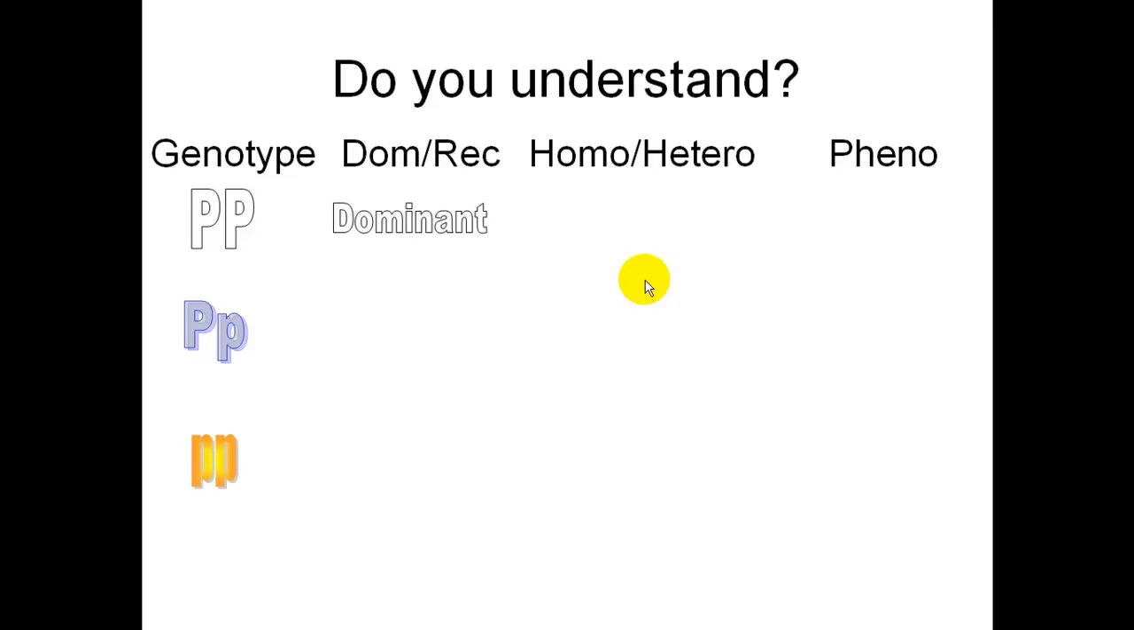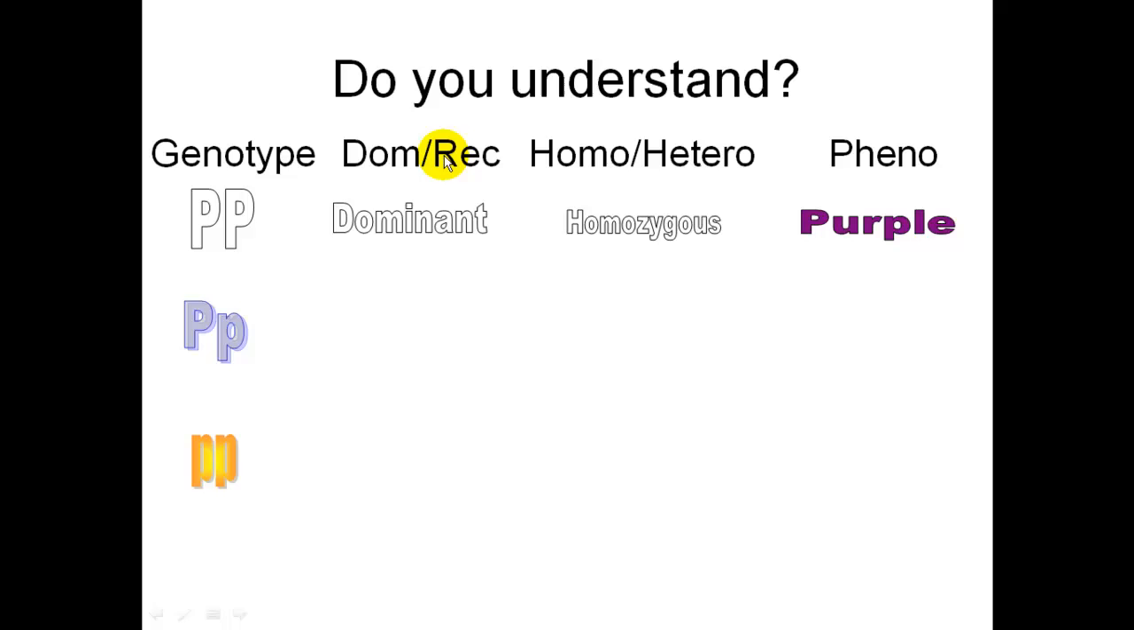It is dominant because it has at least 1 capital letter that makes it dominant. Is it homozygous or heterozygous trait? It is homozygous because both of those letters are the same. And so what would be the phenotype for our P example? That big P would be purple because purple was dominant in Mendel's experiment.